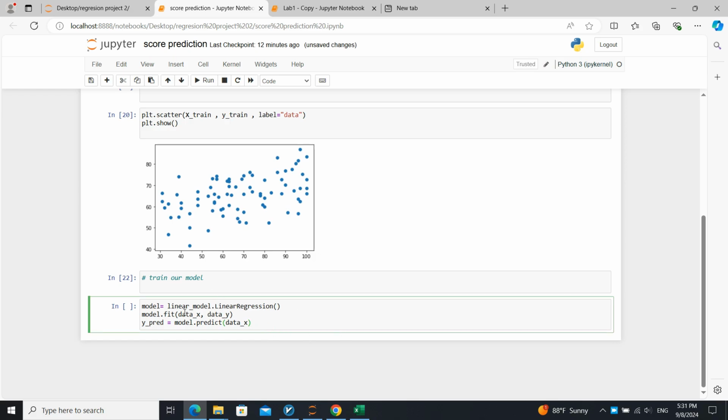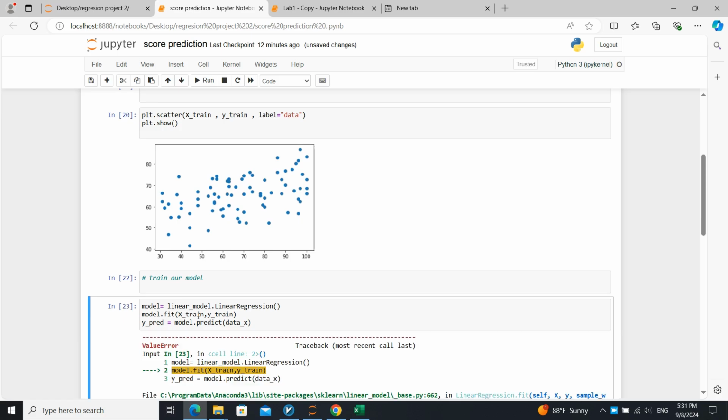Okay, let's do the model. We create a model, then fit the model to X train, sorry, y train, and then oh sorry, we did something wrong. We forgot to change this to X train.